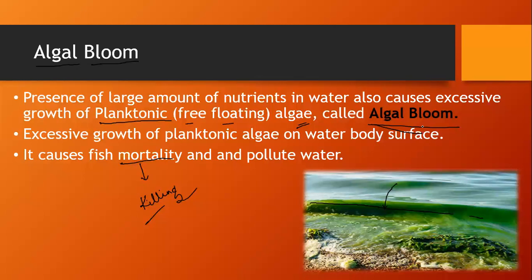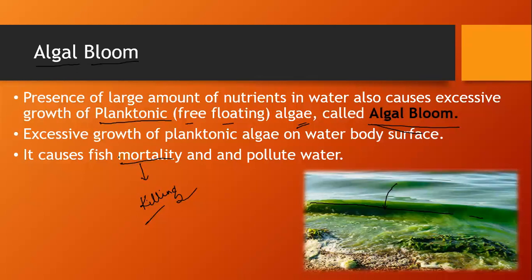They also face problems because of the thread-like structures which get stuck to the feet and make it difficult to move. It also traps the fish, causing their killing, and pollutes the water.